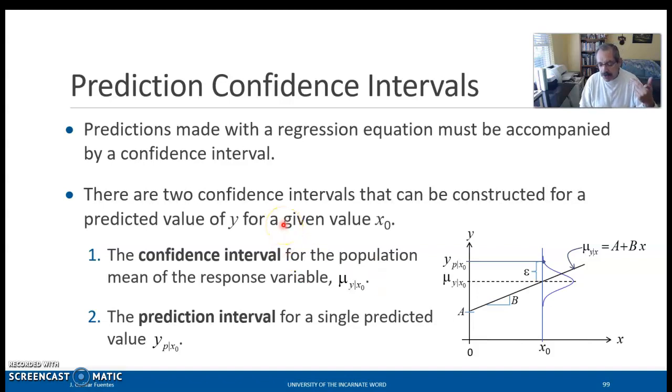And we distinguish the two confidence intervals by calling them different names. When we say the confidence interval, we refer to the confidence interval for the mean. When we say the prediction interval, then we refer to the confidence interval for a single predicted value.